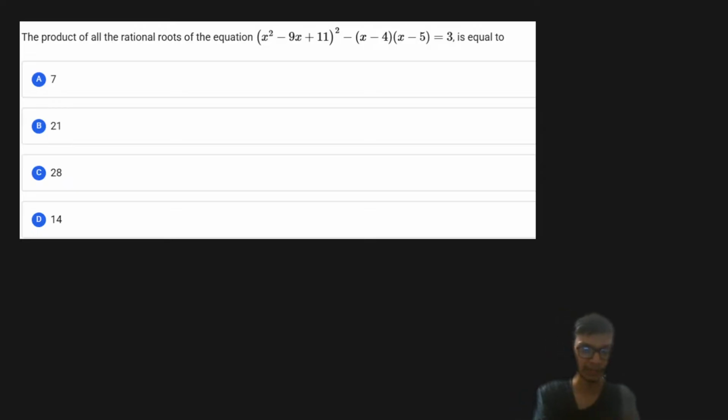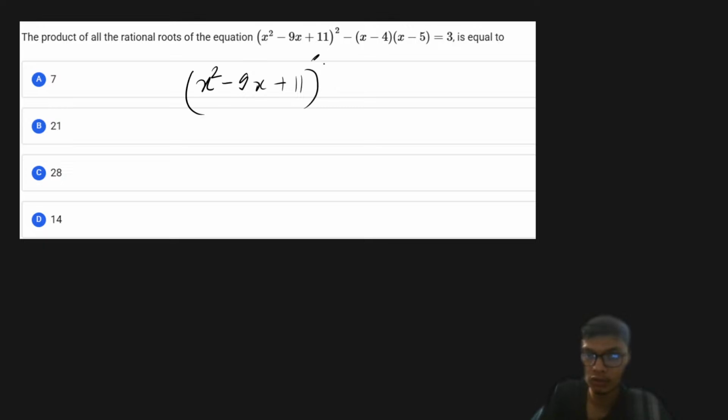And the next problem we have with us is basically we need to find the product of all the rational roots of this particular equation, right? So let us try to understand what this question is going to talk about. This is a really interesting question. If you try to look at the question, it says that x square minus 9x plus 11 whole square, minus x minus 4 into x minus 5, is equal to 3, right?